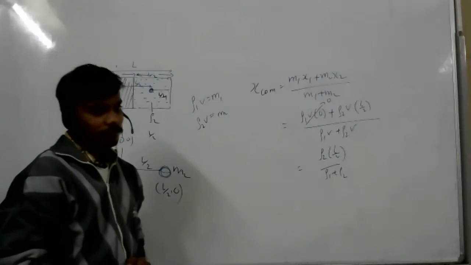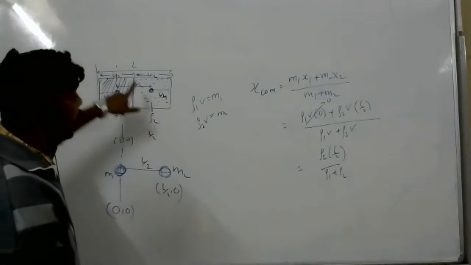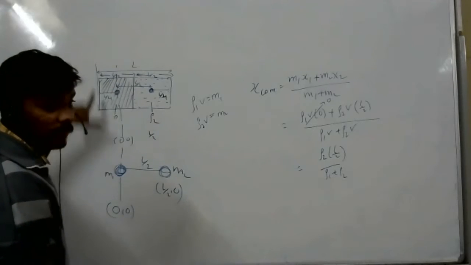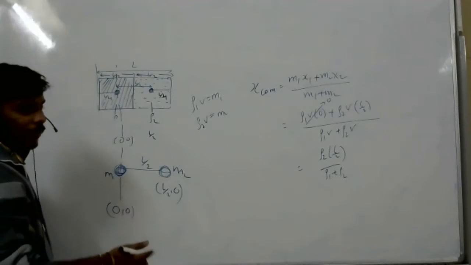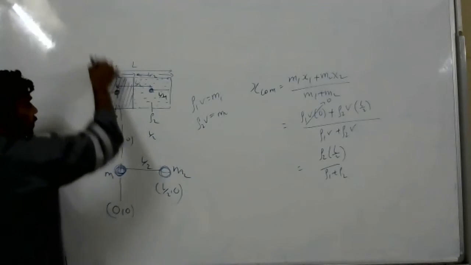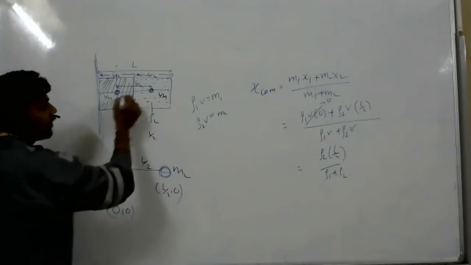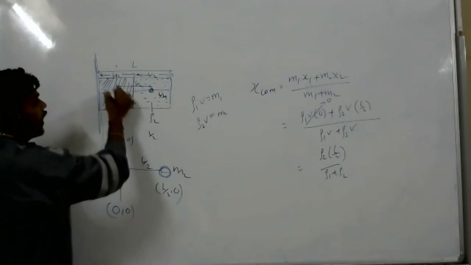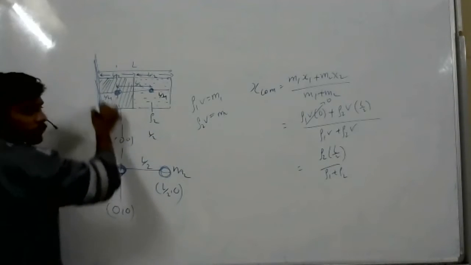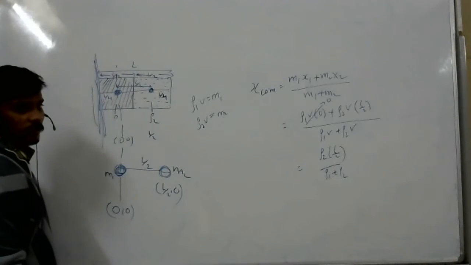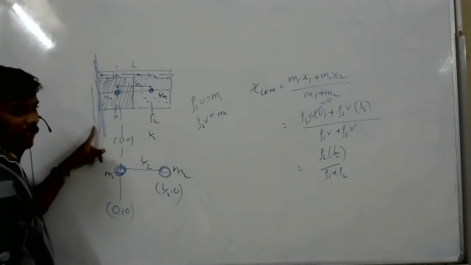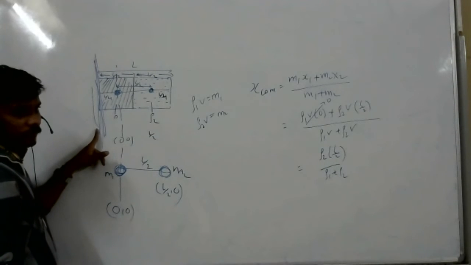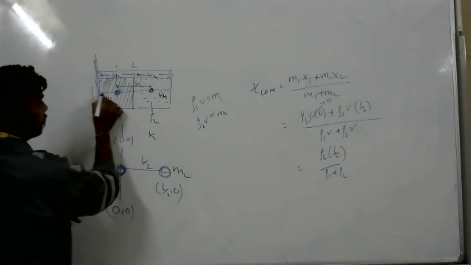Now, if I want to calculate from here, what I have to do? Center of mass distance, I calculate from here. If I want to calculate from here, what I have to do? Sir, you have to consider that point as the origin.